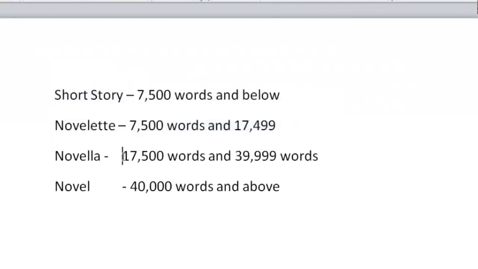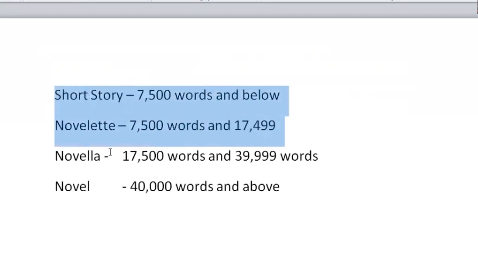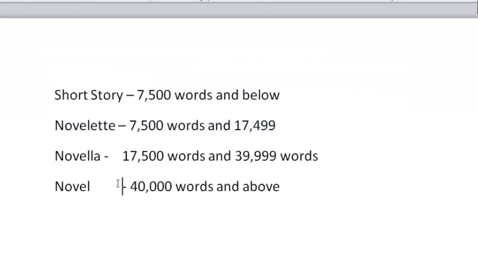A novella must contain between 7,500 words and 39,999 words. You see, it is longer than a short story and it is shorter than a novel by just one word. A novella must not exceed 39,999 words, okay?